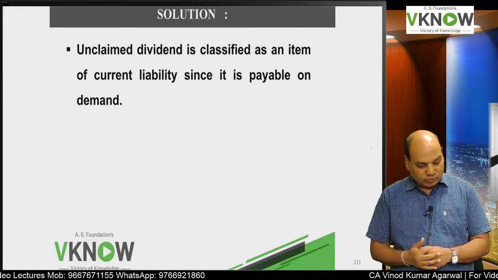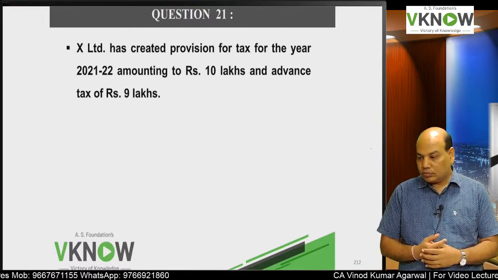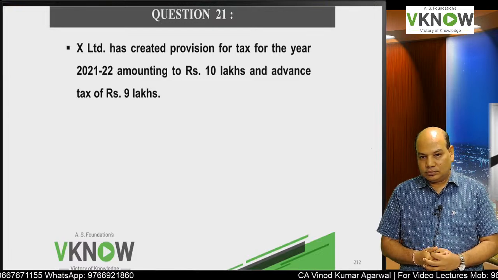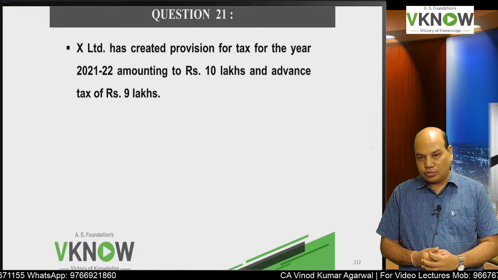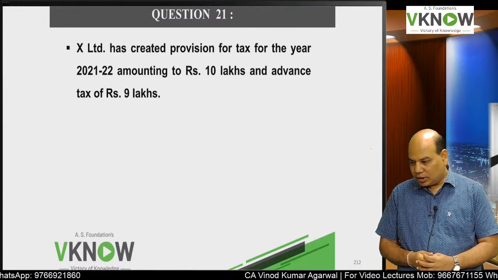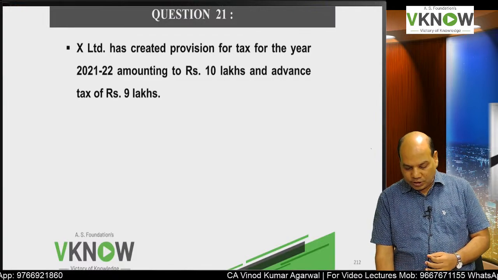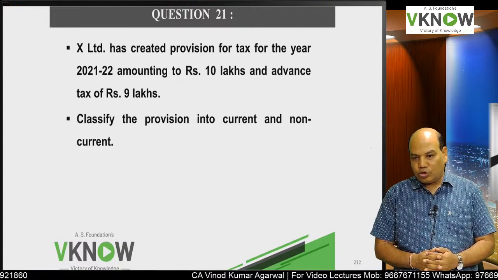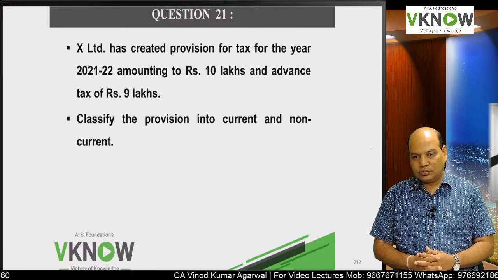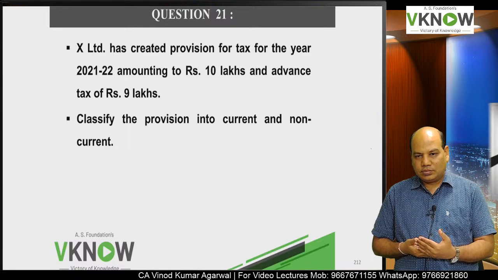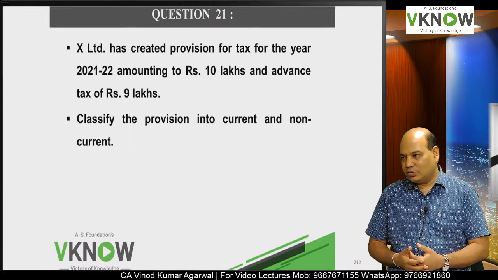Okay. Now come to question number 21. X Limited has created provision for tax for the year 21-22 amounting to rupees 10 lakh and advance tax of rupees 9 lakh. When do you create provision for tax? You create provision for tax for the current year, because you know it is payable within 12 months.